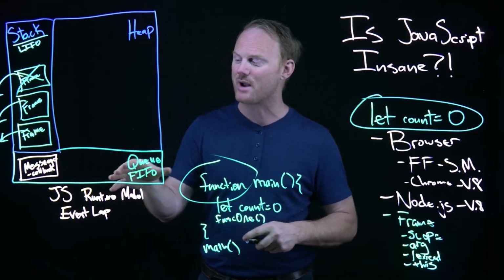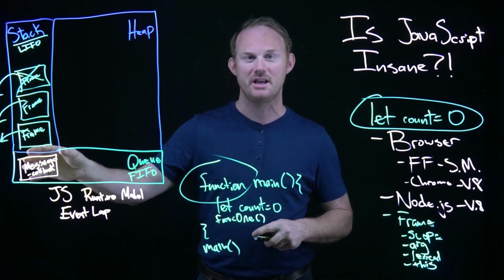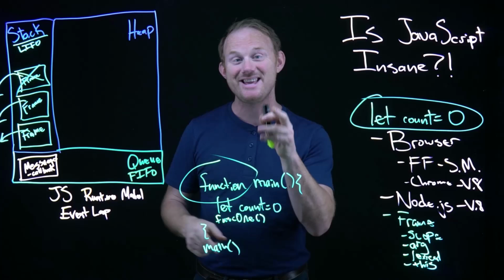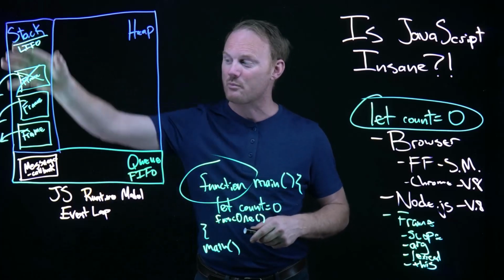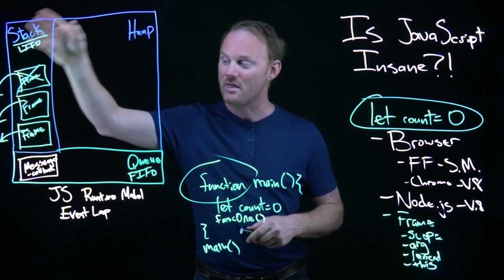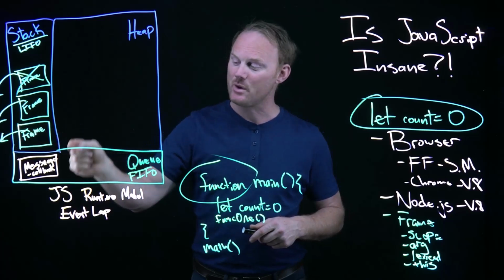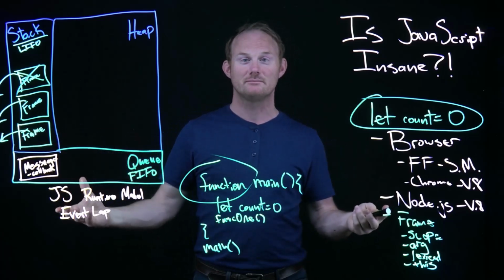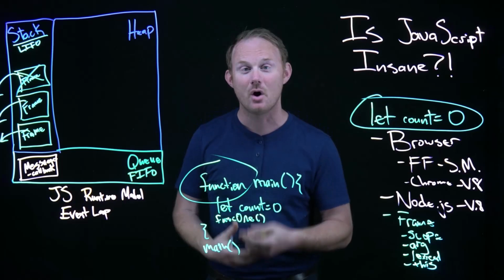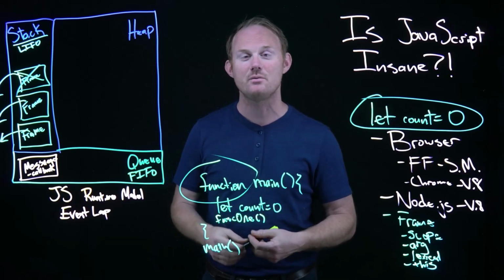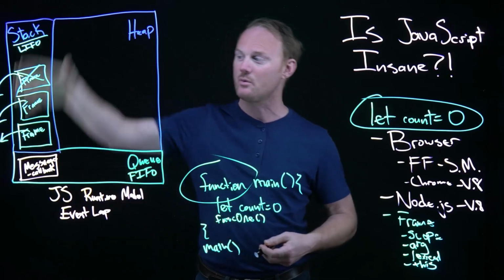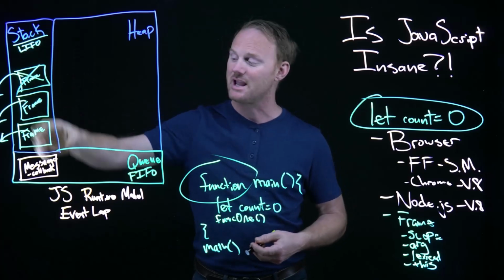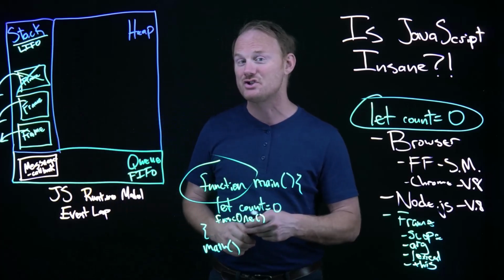So it will operate on the oldest thing in the queue that has been waiting in the event loop. So we process this stuff. When this stuff is done, then we go down to the queue and see what's in there. Has anything happened? Oh, a click happened a few milliseconds ago, and I'm done with all my synchronous code here. I've done everything. I can grab this. What does it do with that?